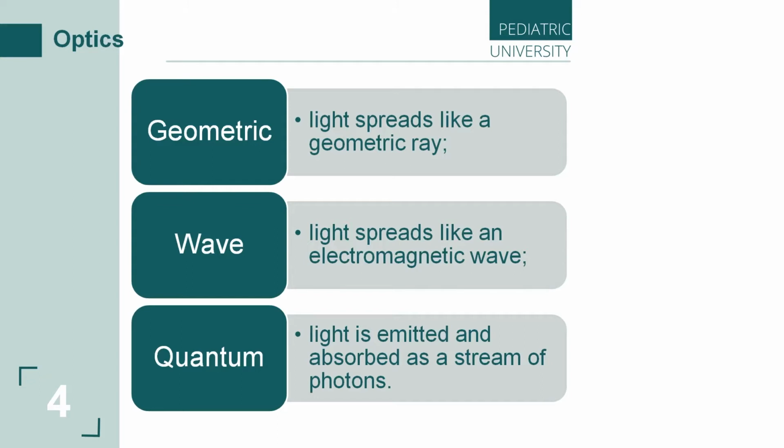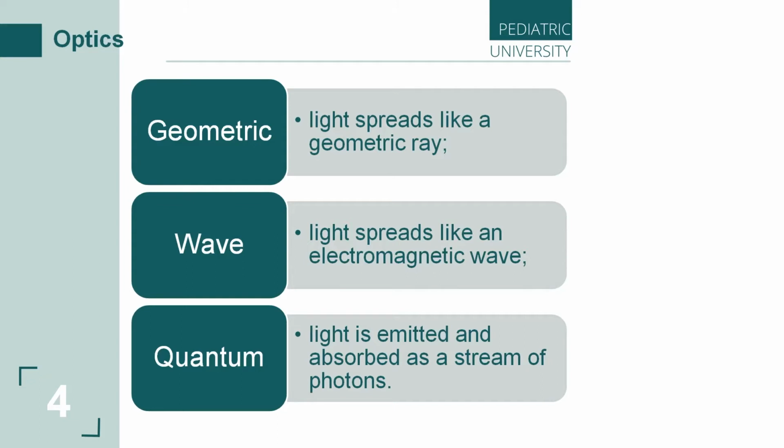What about wave optics? Wave optics is a department of physical optics in which interference, diffraction, polarization, and other phenomena are studied, for understanding which it is necessary and sufficient to understand the wave nature of light.